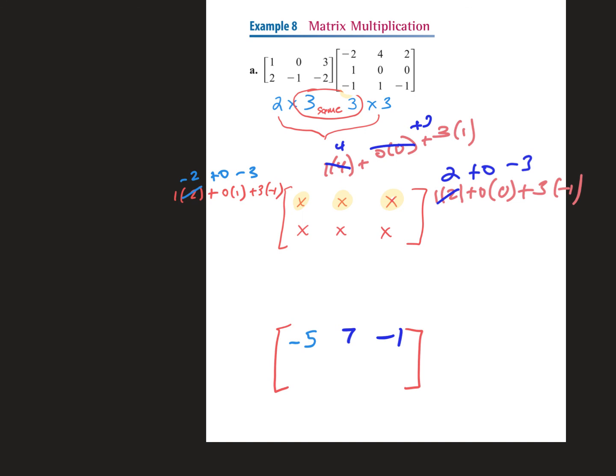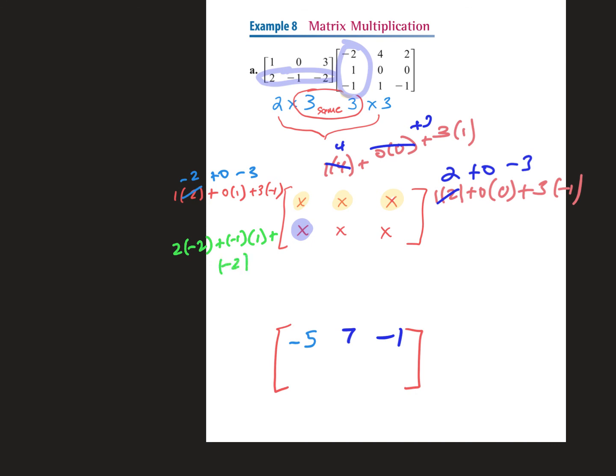So now we have exhausted the first row. So now we go to what row? Okay, second row, first column. It's going to give me that piece right there. So I have 2 times negative 2 plus what? Negative 1 times 1 plus what?